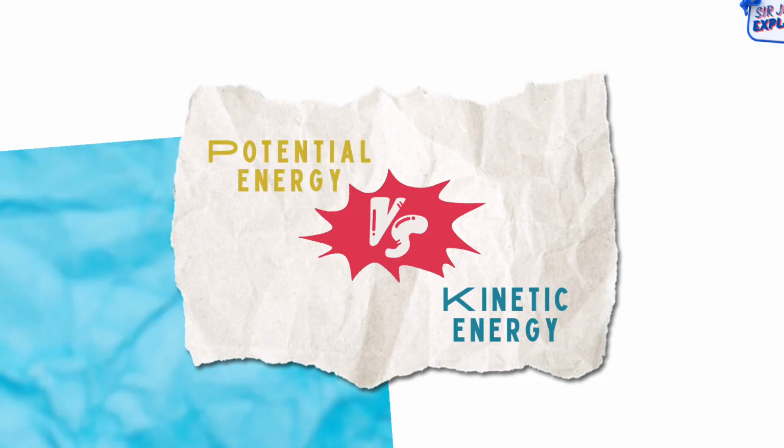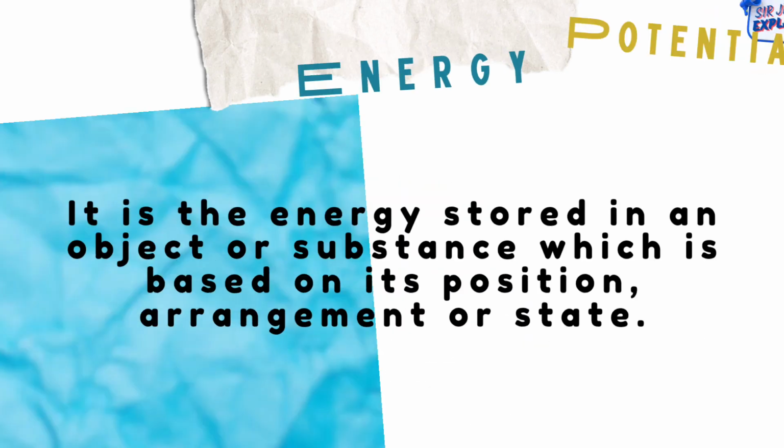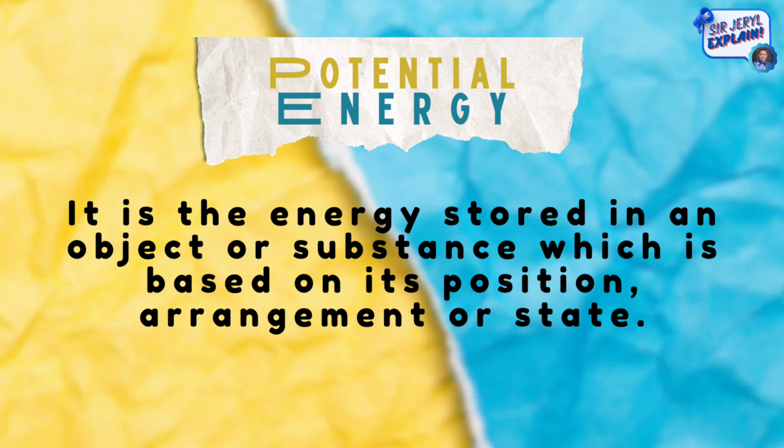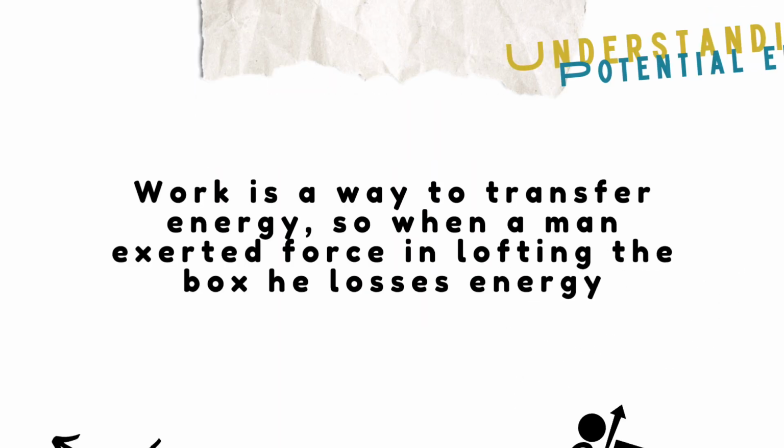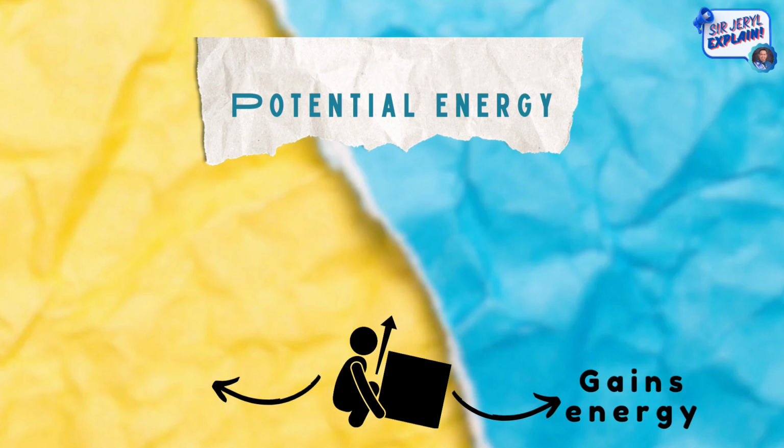Now let us tackle potential energy and kinetic energy. Potential energy is the energy stored in an object or substance which is based on its position, arrangement, or state. To better understand, work is a way to transfer energy. So when a man exerts force in lifting the box, he loses energy. The person lifting loses energy, while the box that is being lifted gains energy.